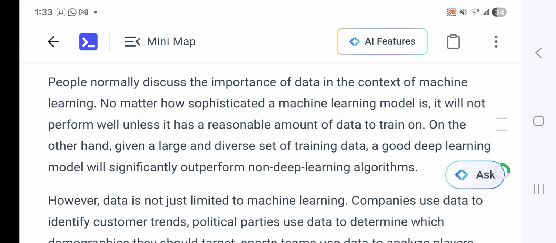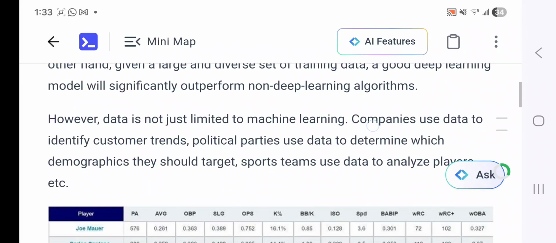People normally discuss the importance of data in the context of machine learning. No matter how sophisticated a machine learning model is, it will not perform well unless it has a reasonable amount of data to train on. On the other hand, given a large and diverse set of training data, a good deep learning model will significantly outperform non deep learning algorithms. However, data is not just limited to machine learning.